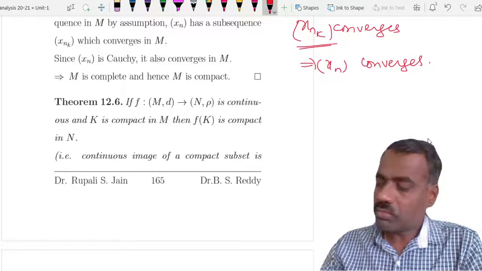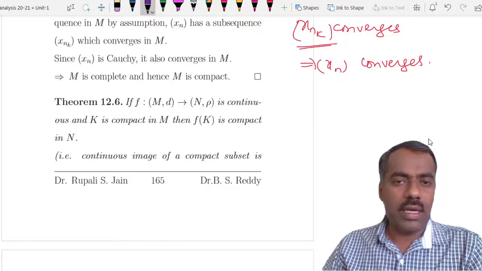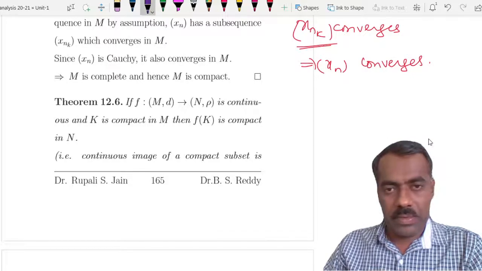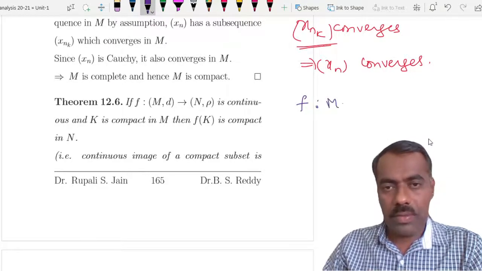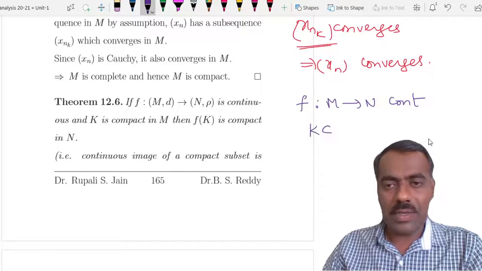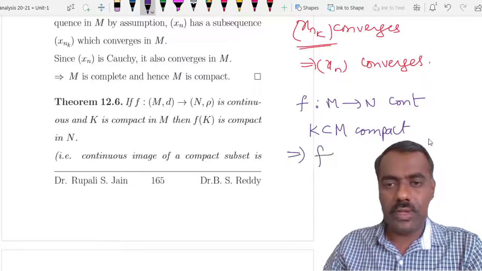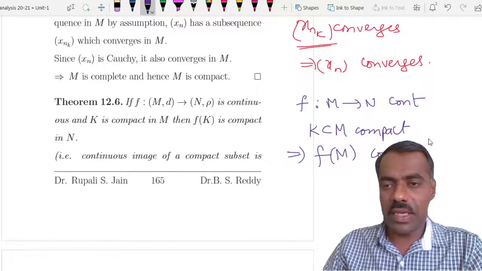Now let's prove some properties of compact subsets of metric spaces. If we have f from M to N, a continuous map, and K, a subset of M, is compact, then we can prove that f of K is compact.